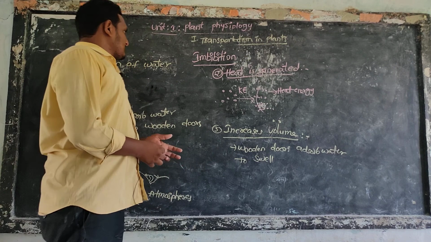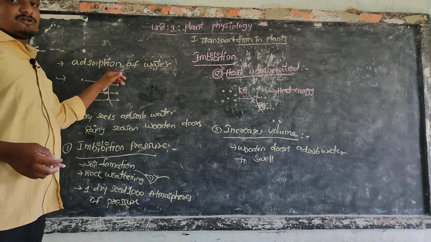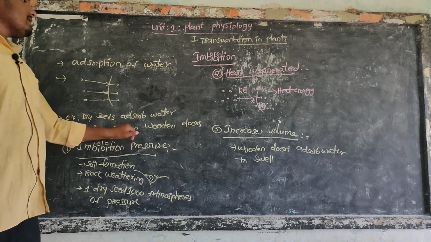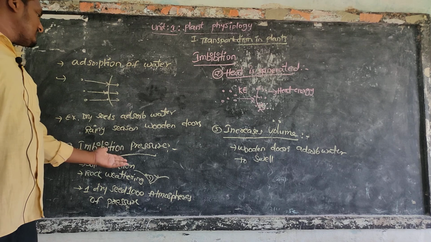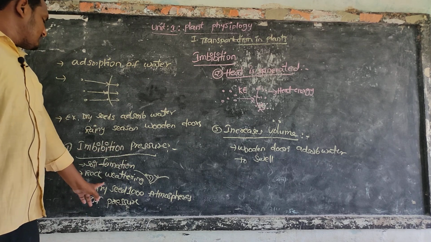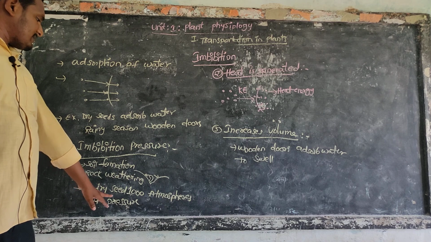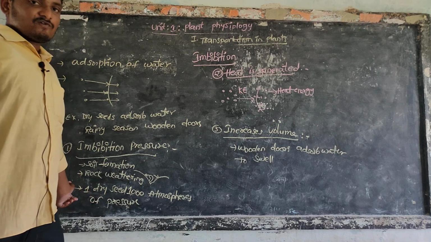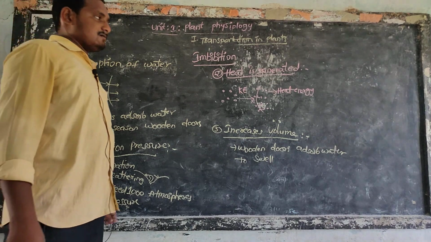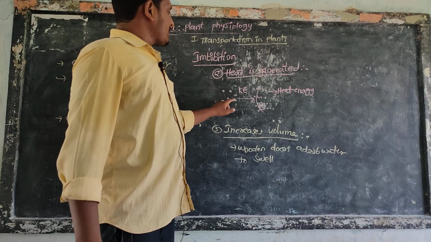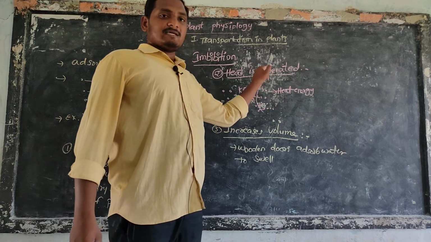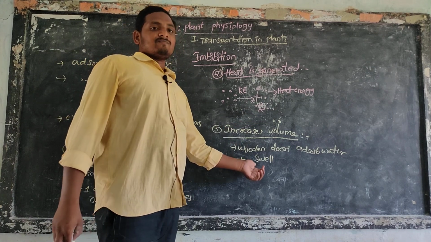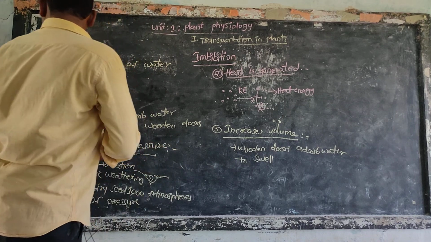That is imbibition. Imbibition means adsorption of water. Examples are dry seeds and wooden doors. Imbibition generates pressure. One dry seed generates 1000 atmospheres of pressure. This is useful for formation of soil, rock weathering. Next, heat is generated. Kinetic energy changes into heat. That is, heat is produced by imbibition. Increase in volume: size increases due to the swelling of doors in the rainy season. Next, osmosis.